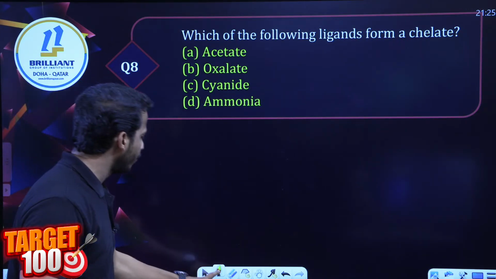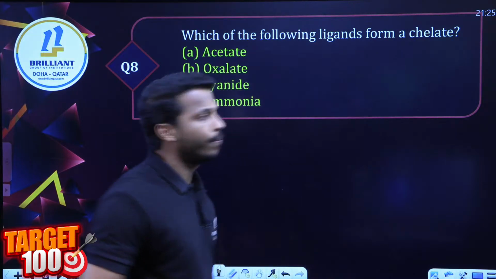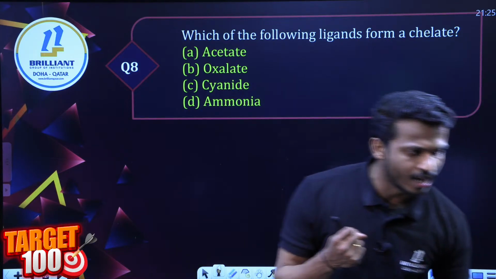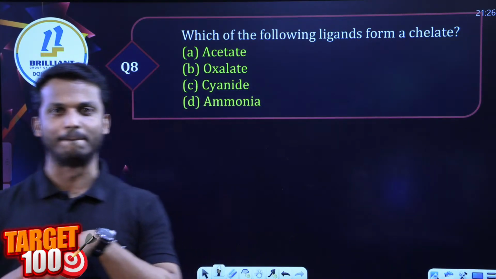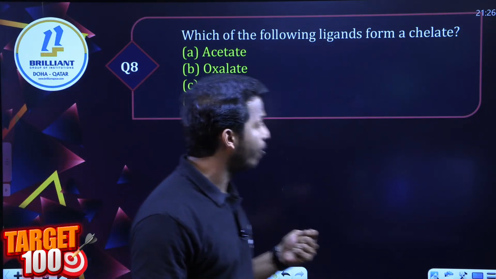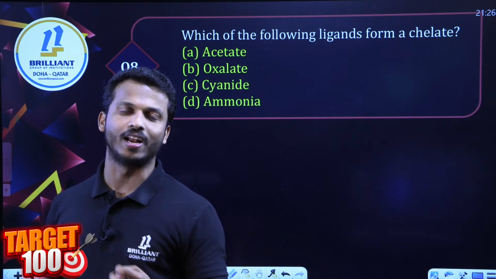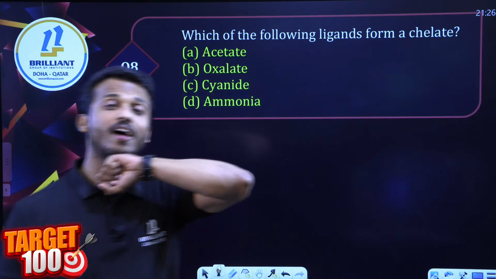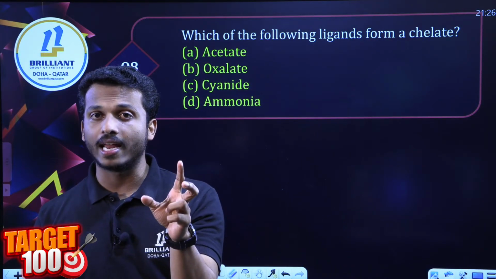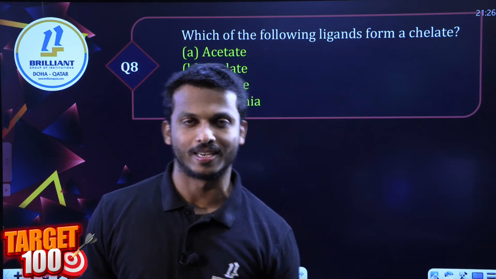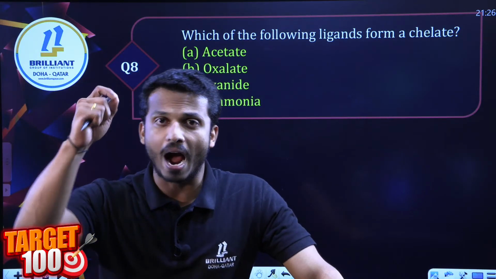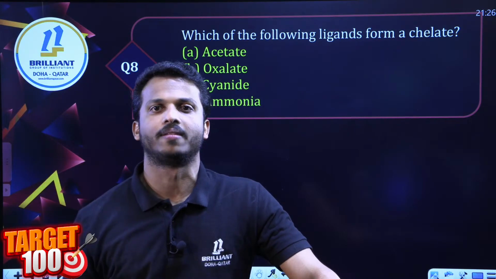Tell me which of the following ligands form a chelate. Which of the following can make chelate or chelation? What are chelate or chelating ligands? They are actually bidentate or polydentate ligands, right? Chelating ligands are bidentate or polydentate ligands.